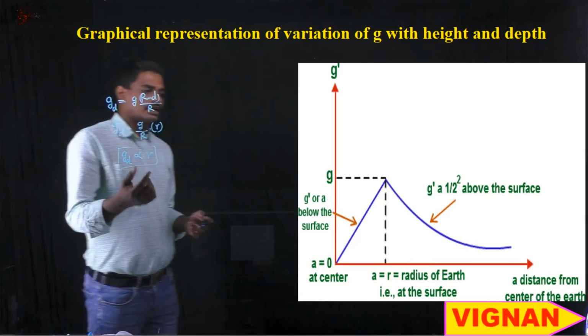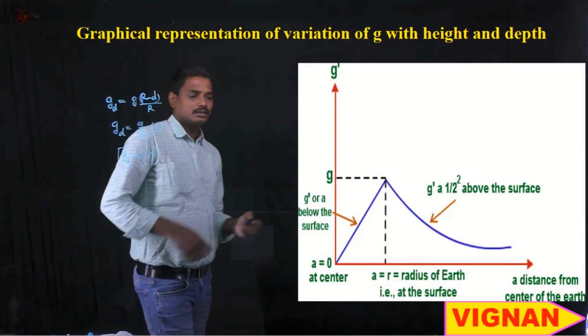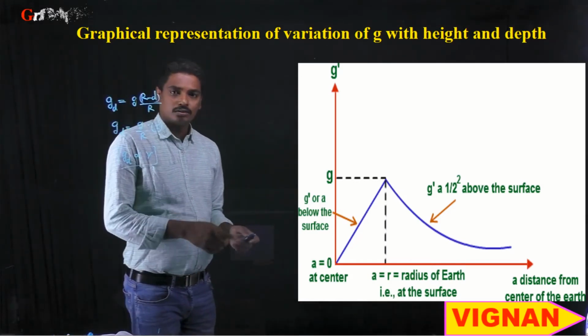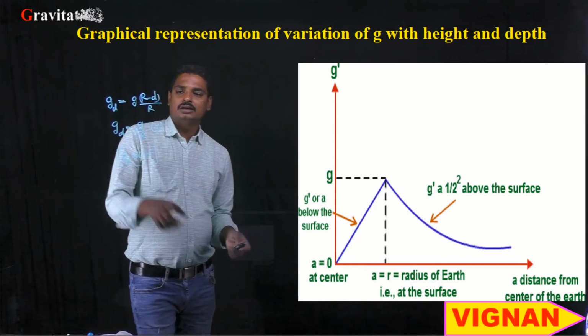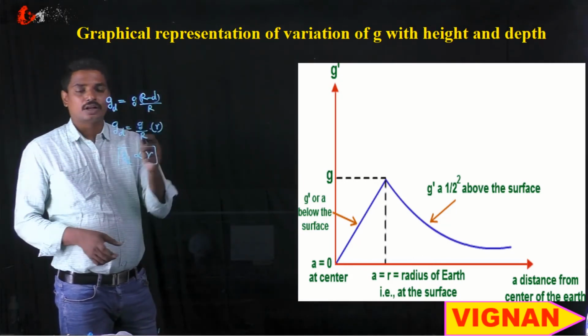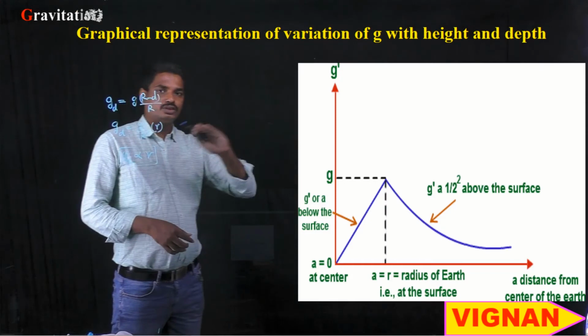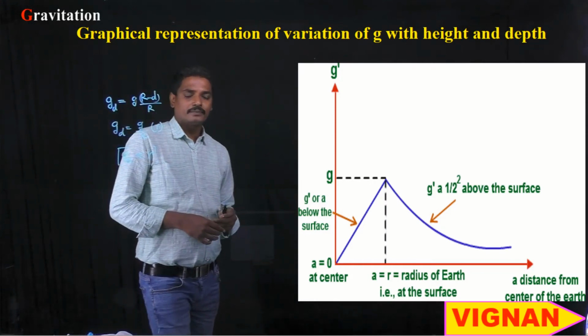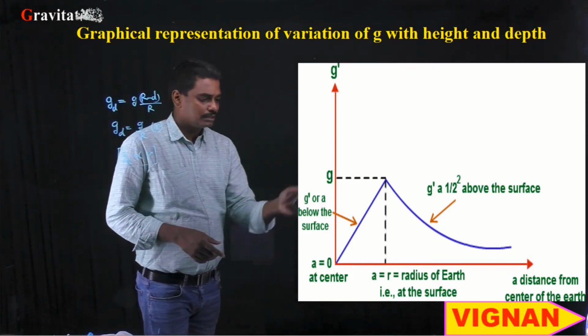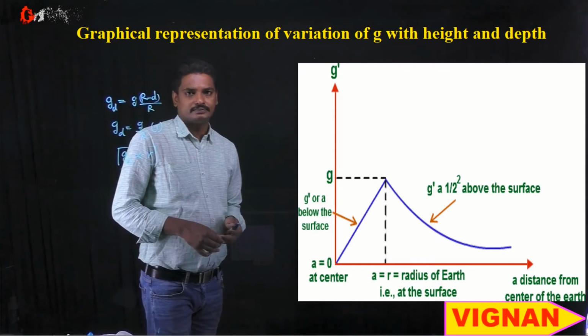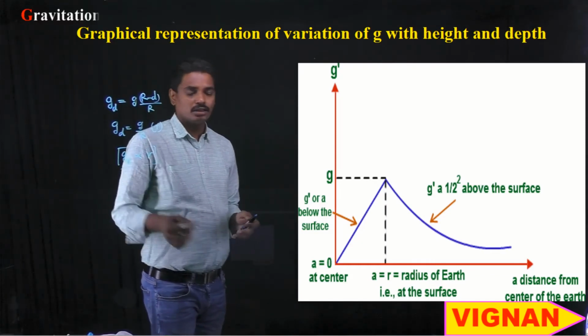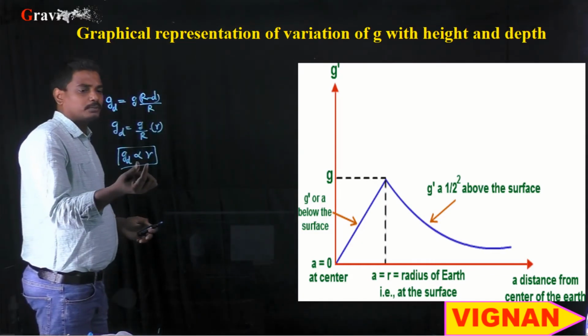So as it is directly proportional, you can see here the graph is from 0 to, that is r value from 0 to capital R, radius of the planet, that is to the surface of the planet. It is linearly increasing as it is directly proportional. Here g_d is directly proportional to r.